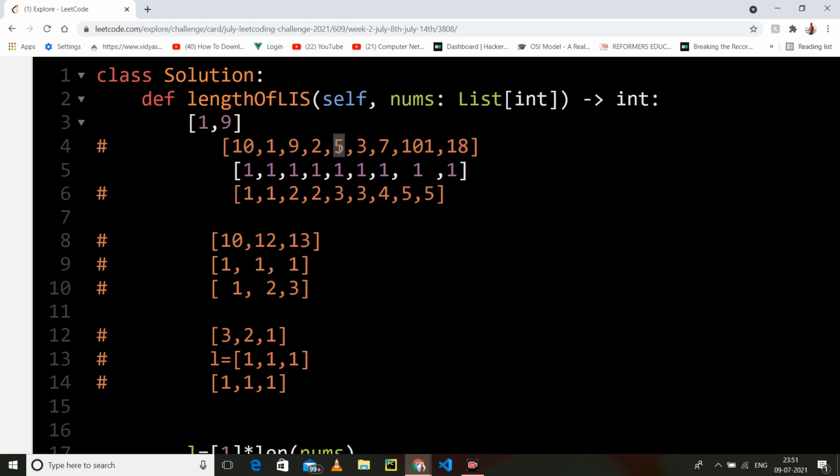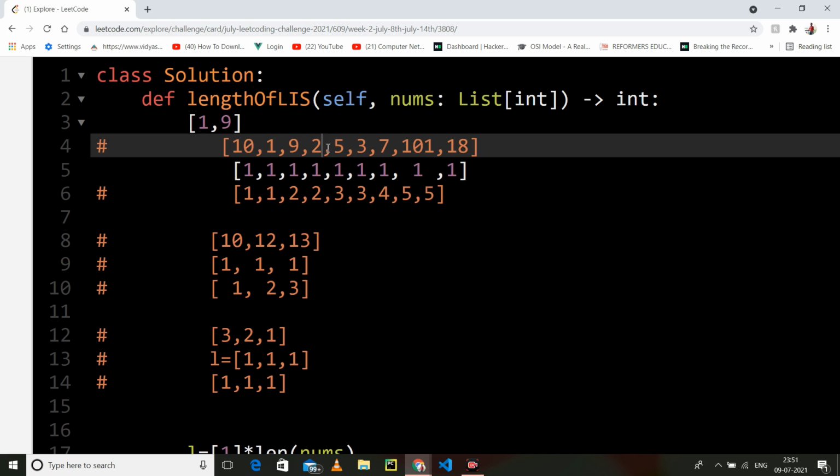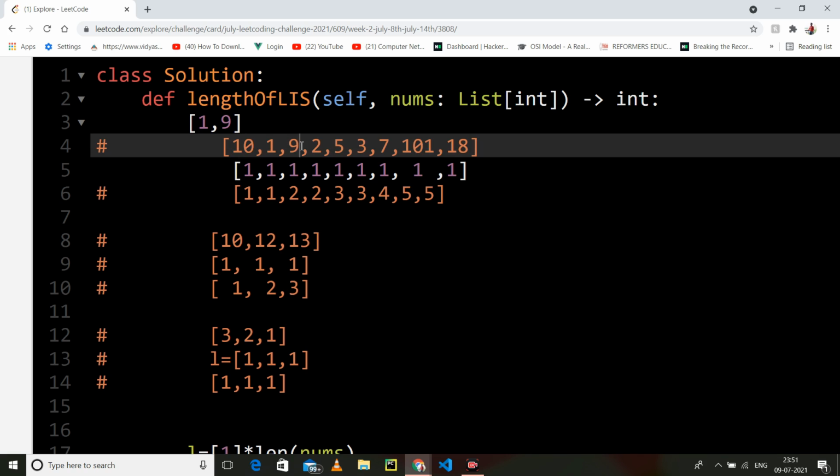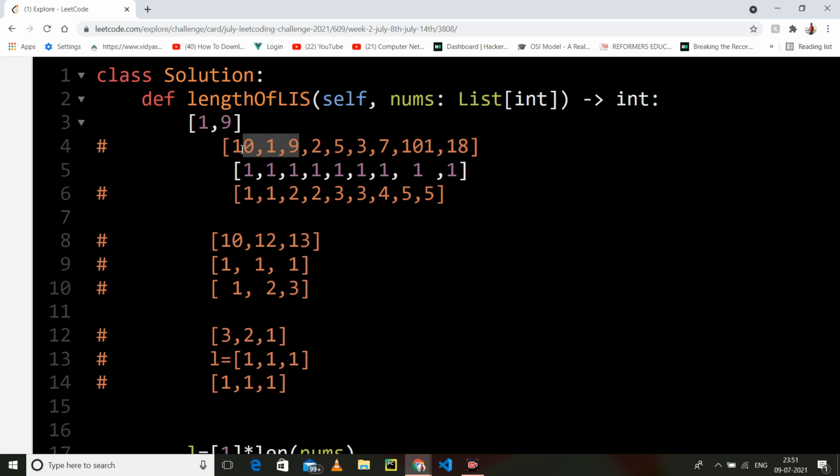Now we will go to 5 and check the previous element. It is less than 5. Yes. So we will take the previous length, that is 2, and add 1 to it, 3. Again we will go, because maybe we could find a length which is greater than 2.